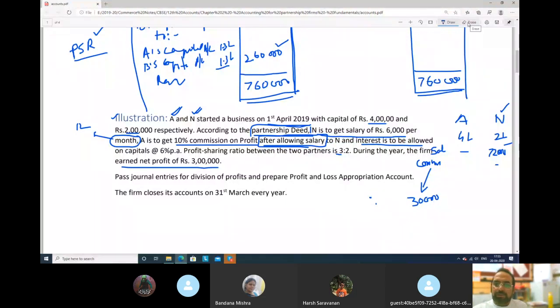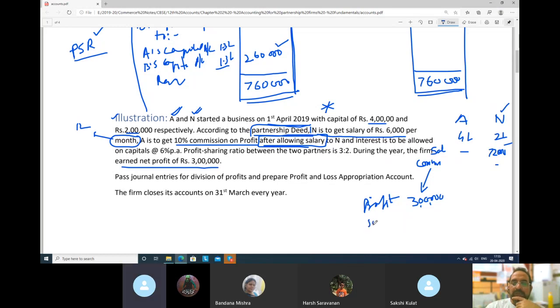Guys, one small thing which I want to tell you is this line. See, A is to get 10% commission on profit after allowing salary to N. Please note this. This is very important. After allowing salary to N. So profit is here. We'll do like this. Profit is how much? 3 lakhs.